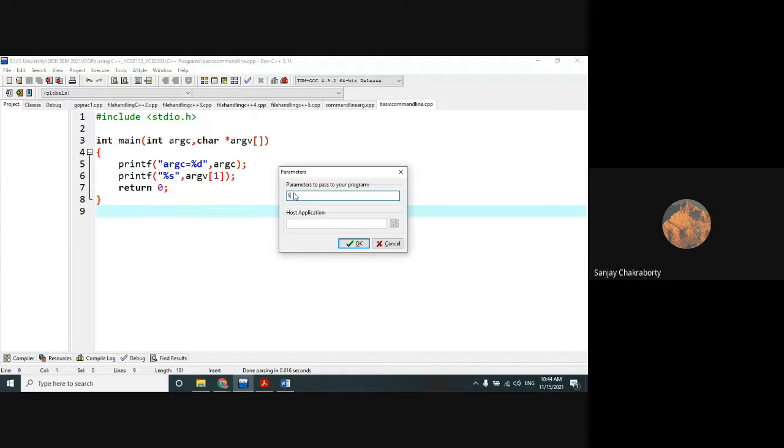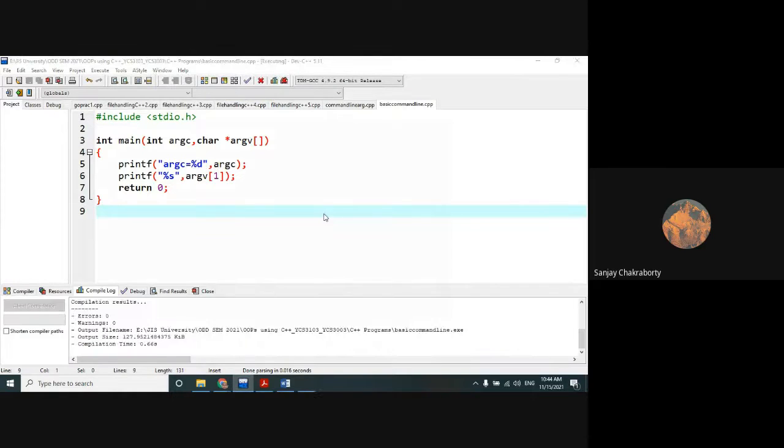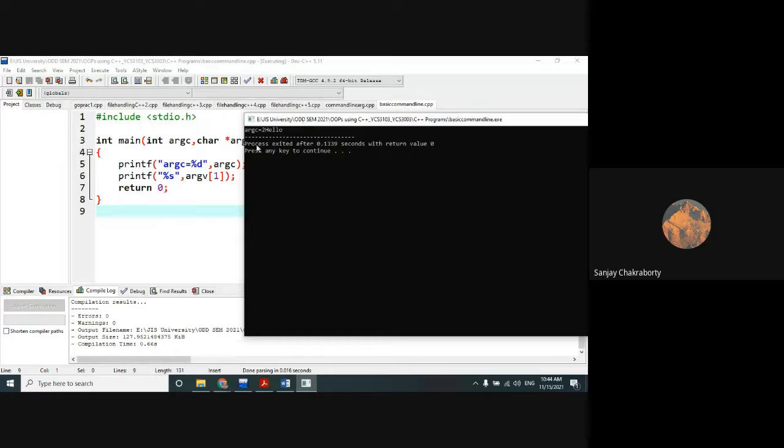Suppose the argument I have given as input is hello. Suppose I'm giving only one argument. So make it okay, and after this, press the compile and run button. So how many arguments do you see here? You see two: argc equal to 2, and hello. Hello is the argument itself.